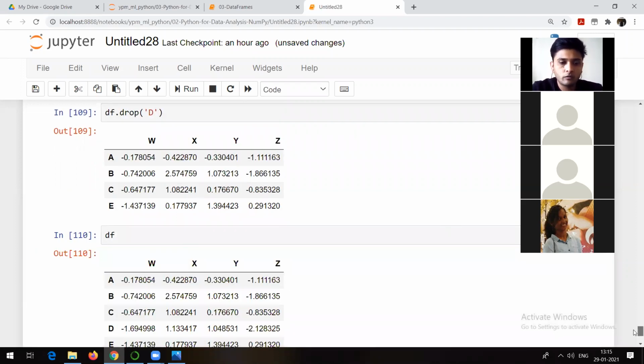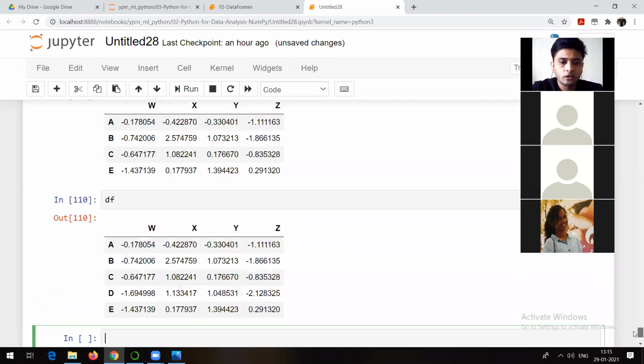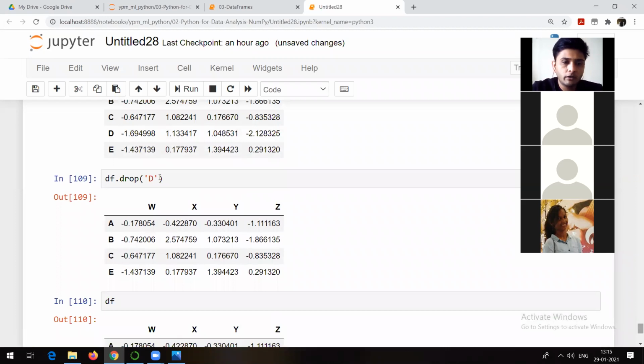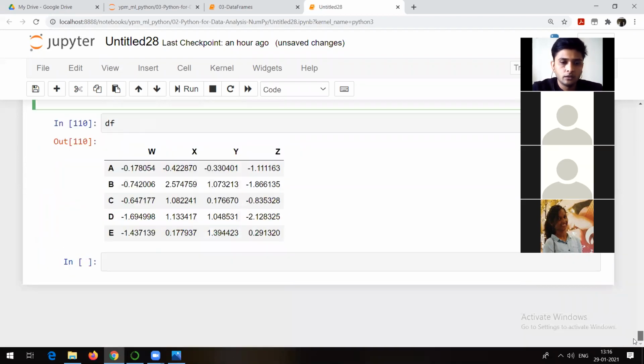It is again not permanent, right? I will have to make inplace equal to true. This particular command df.drop, I could have run it like this with axis equal to 0. This will also run, because 0 means row and 1 means column. That is the value of axis. Okay, so this is what df is.